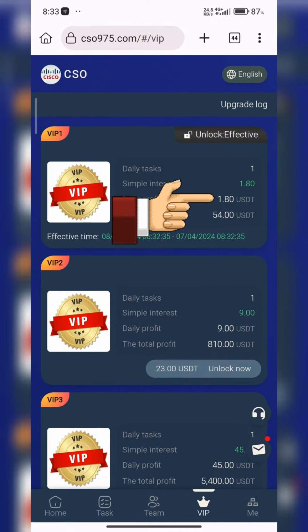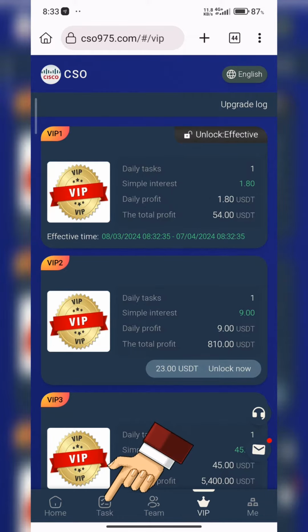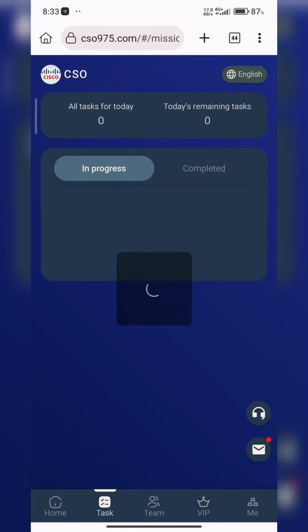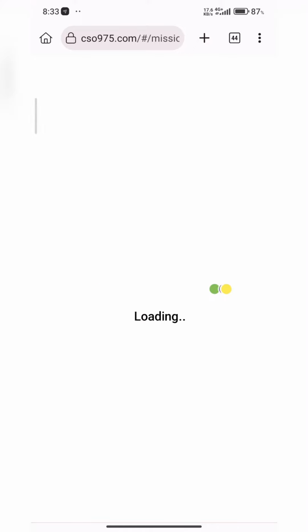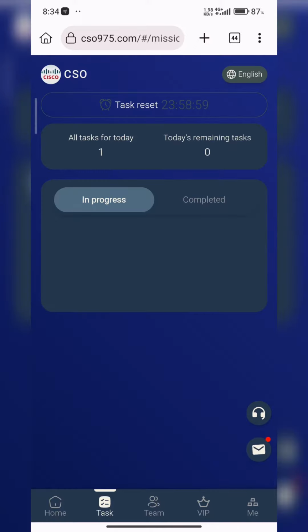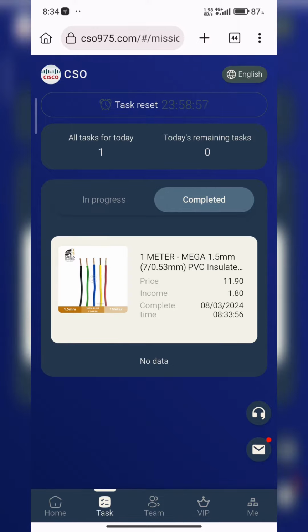So 1.8 USDT every day. So you have to perform your task. You click on task. Once you click on task, you're going to see the task for today, your daily task. So you just tap on complete. You see to complete, tap on it here. So once you tap on it, your daily task has been done. So that's all you're going to be doing every day to earn on the platform.